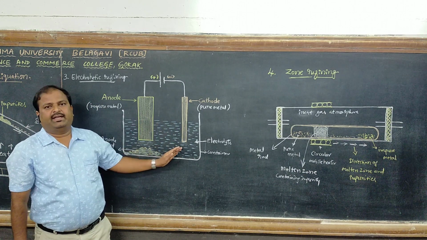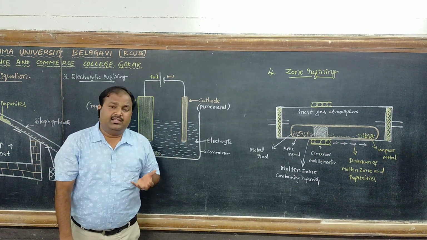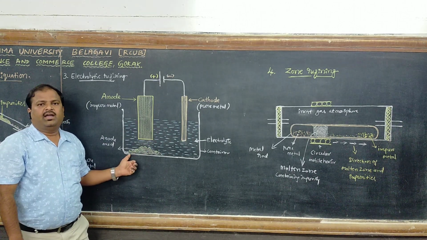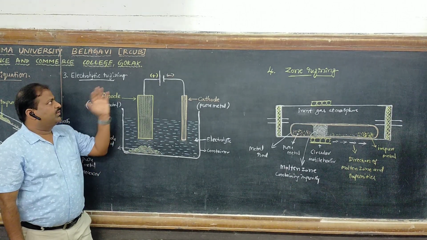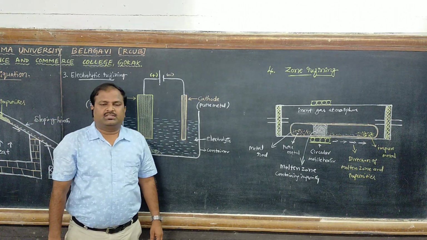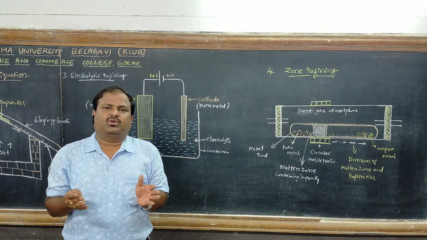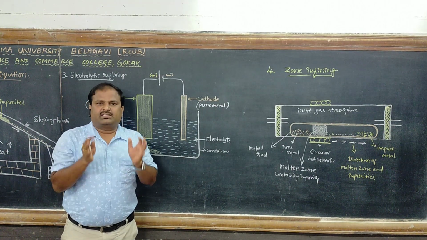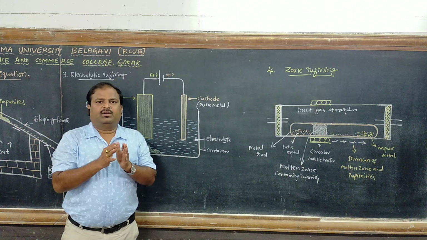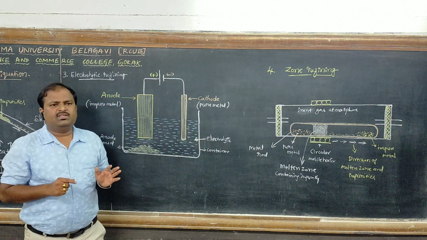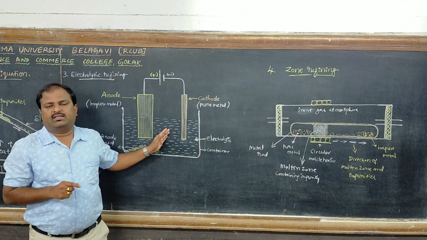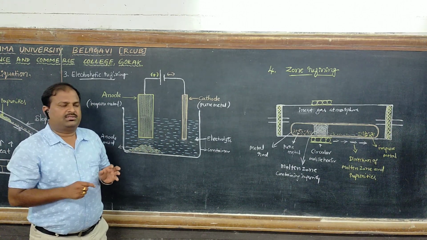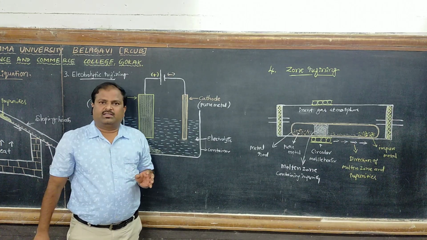This process is repeated, and the insoluble impurities settle below the anode, which is called anode mud. This is electrolytic refining. Electrolysis is the process of decomposing ionic substances into simple ions by electricity. Electricity is nothing but the movement of electrons or ions.